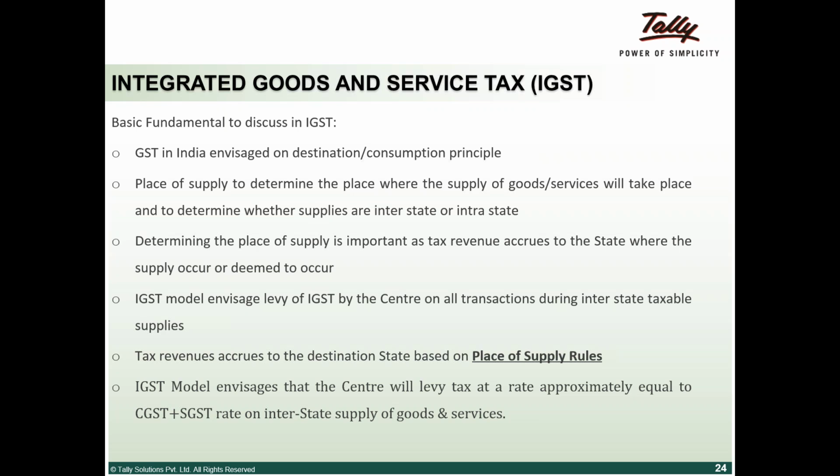Though when the transaction happens, the 18 rupees will be paid from Karnataka, nothing accrues to Karnataka. A part will go to Tamil Nadu, and a part will go to the center. It's basically destination based: when goods move from one state to another state, tax also moves from one state to another state. That's the concept.